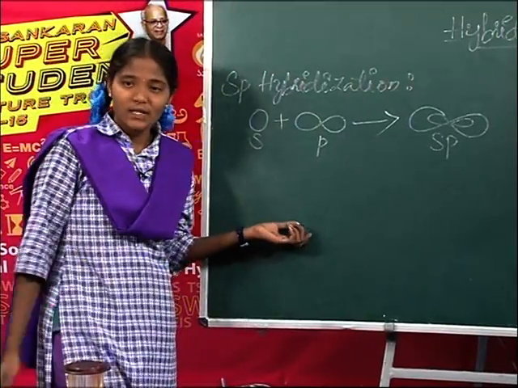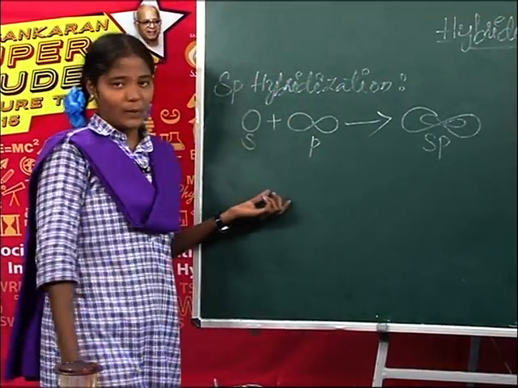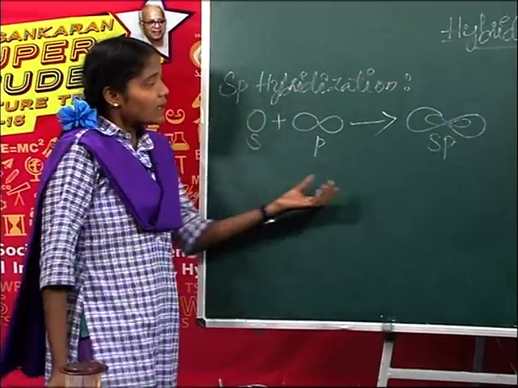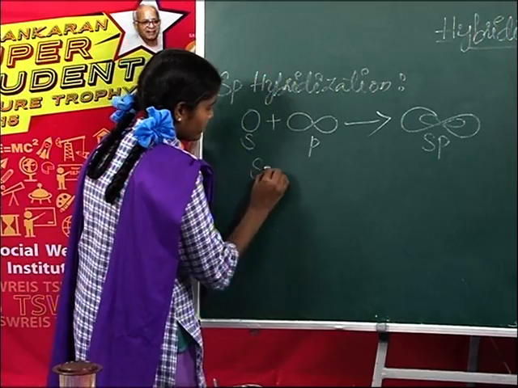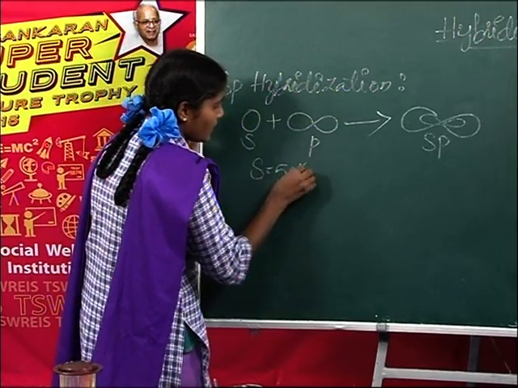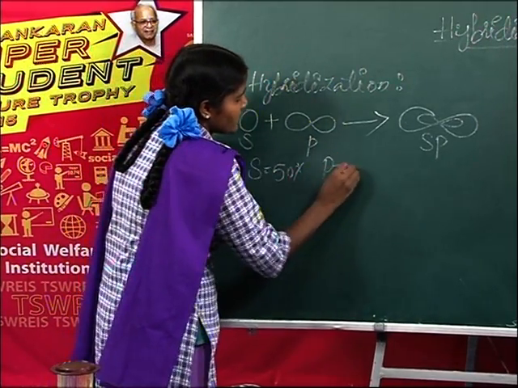Okay, my dear students, understood? Okay, very good. In these hybrid orbitals, s character is 50%, p character is 50%.